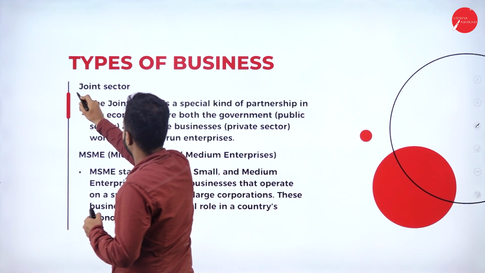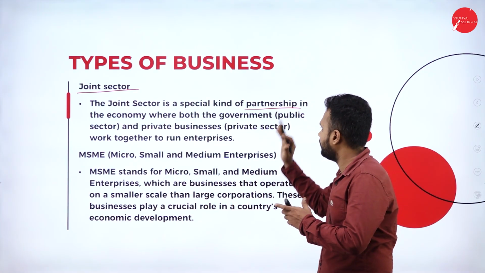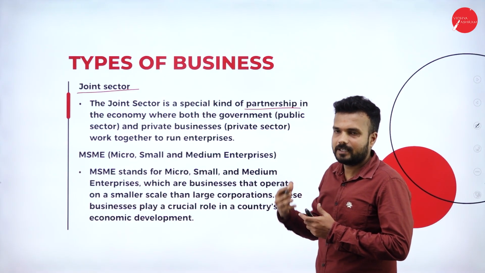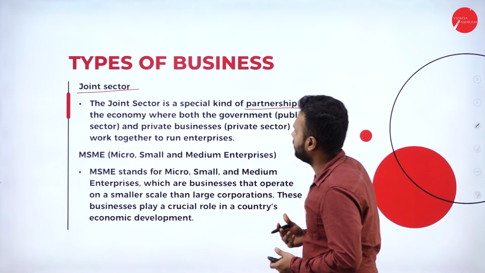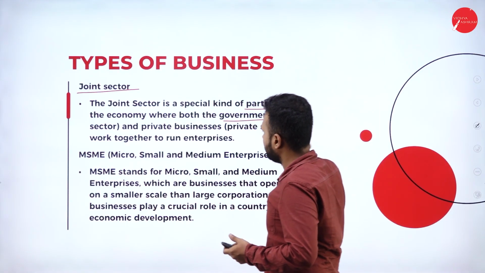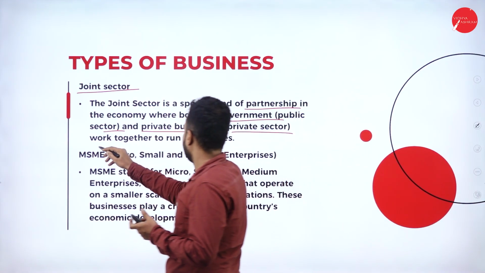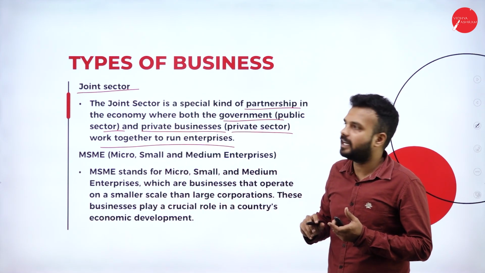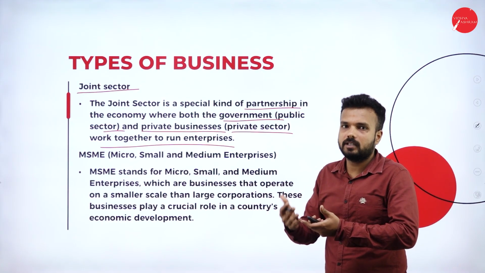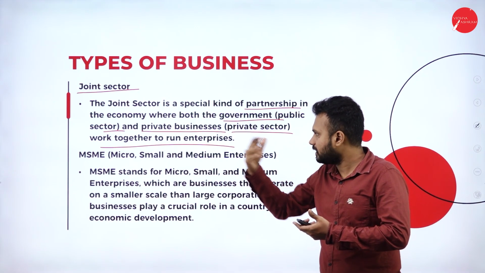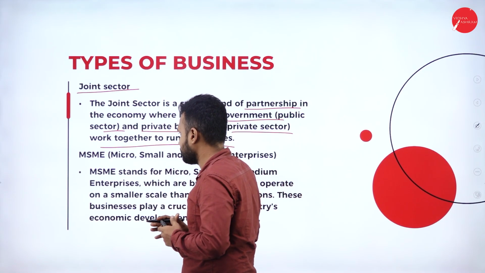Joint sector company. Joint sector is a special kind of partnership. The name itself says that it is a partnership business where there is a collaboration of two entities: one is a public sector, the second is a private sector. Both the government and the private business work together to run an enterprise. So it is a collaboration of a public entity and a private entity to run a business that we call a joint sector business.